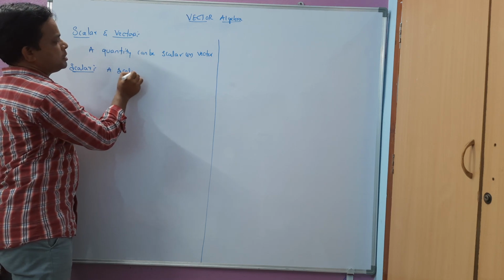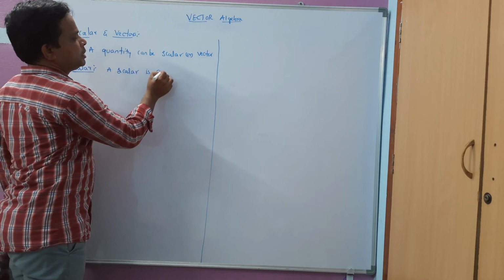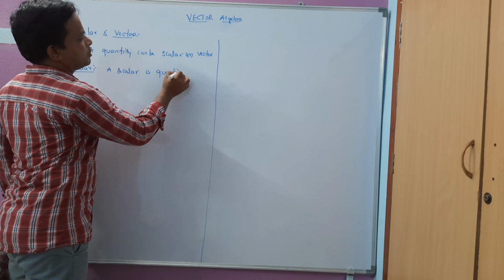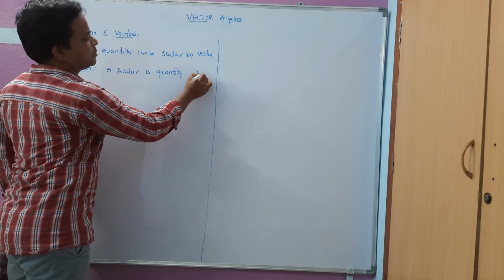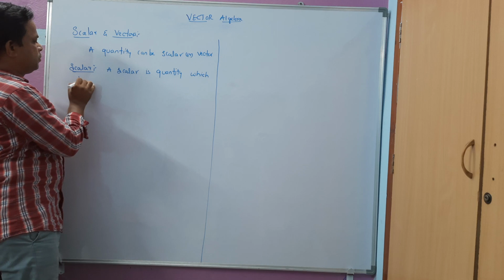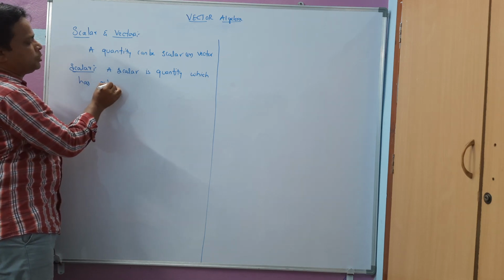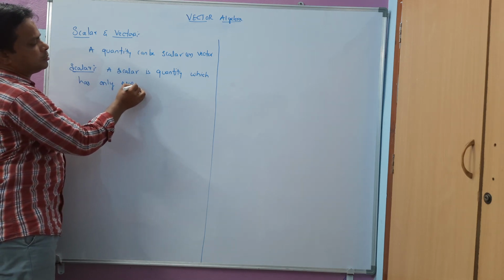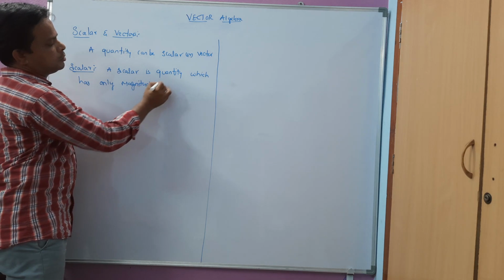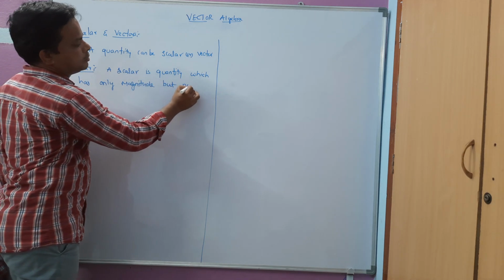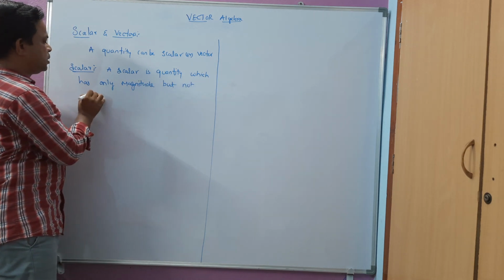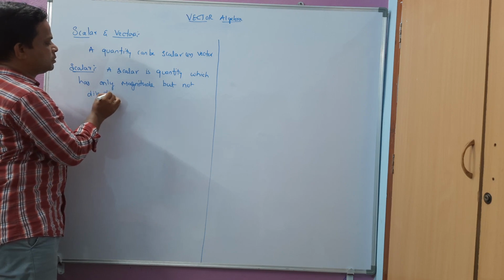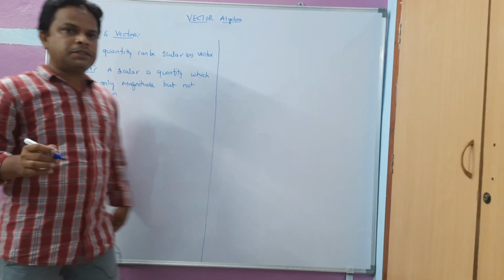A scalar is a quantity which has only magnitude but not direction. So this is the basic definition of a scalar.